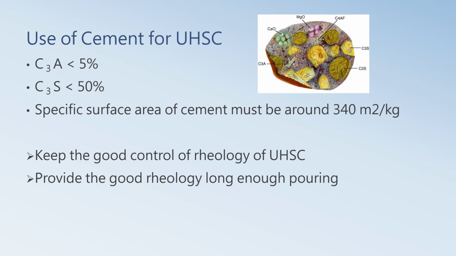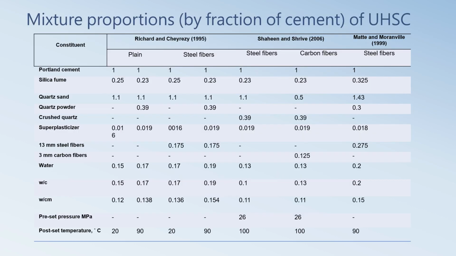Concerning the use of cement for UHSC, in order to keep good control of the rheologic of UHSC and provide good rheologic long enough pooling, CVA contains sugar over 5%, CVS contains sugar over 50%, and the specific surface area of cement must be around 340 meters square per kg. This is the mixture properties of UHSC.